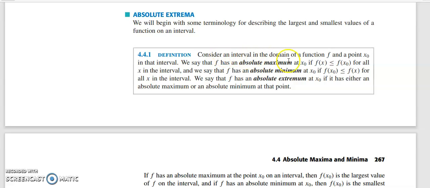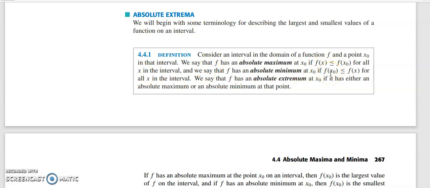Consider an interval in the domain of a function f and a point x naught in that interval. We say that f has an absolute maximum at x naught if f of x is less than or equal to f of x naught for all x in the interval, or for all x in the given domain of the function. And we say that f has an absolute minimum at x naught if f of x naught is less than or equal to f of x for all x in that interval.